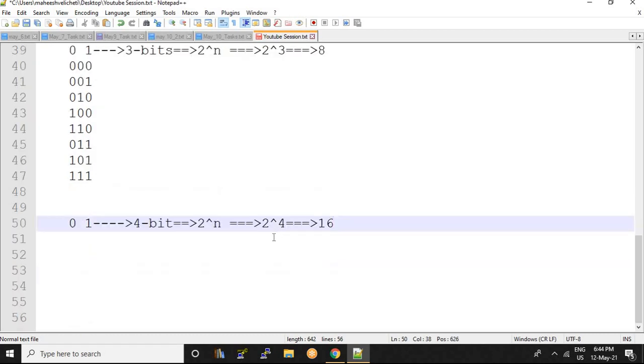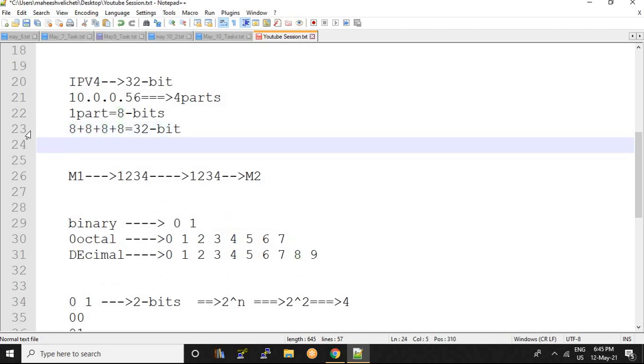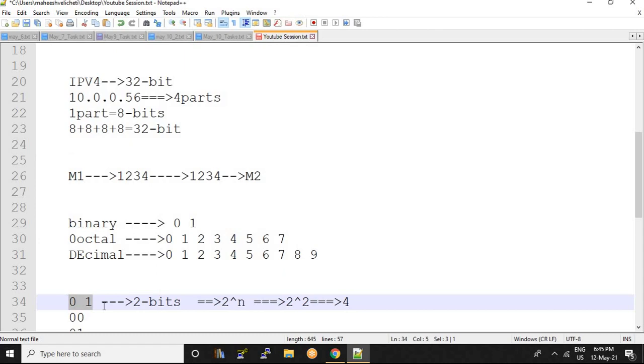And I told you clearly that IPv4 has 32 bits, and each IP is divided into 4 parts. Each part has 8 bits, so the total is 32 bits, right? Now each part has 8 bits. 8 bits means every bit is a combination. I told you before, whether it is 2 bits, 3 bits or 4 bits, every bit is a combination of 0s and 1s, right?